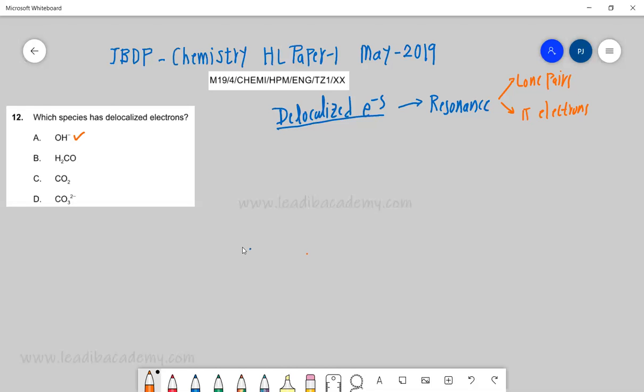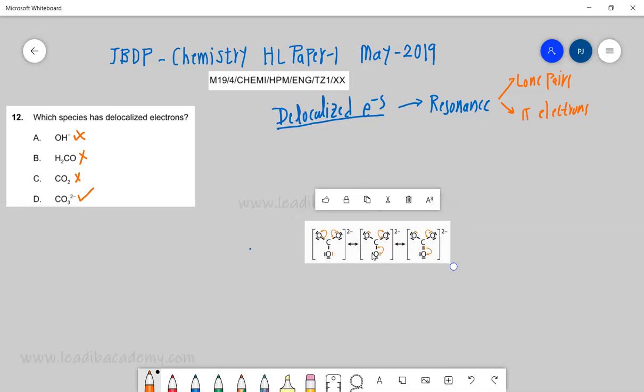Straightforward, OH minus, no way. Oxygen and hydrogen, there is nothing there, so this is out. H2CO, it's not there. CO2, it is not there. Yes, carbonate radical. Let's see those resonating structures.